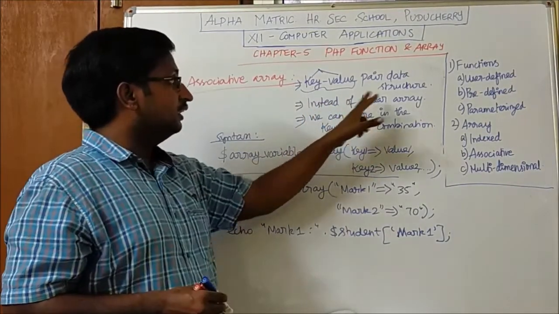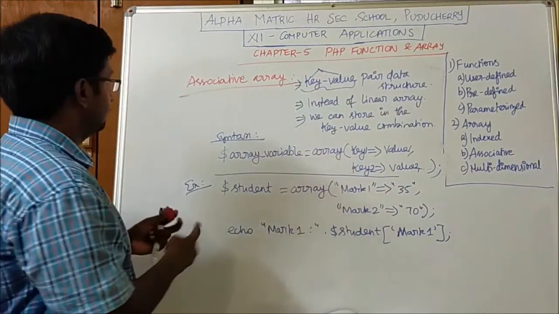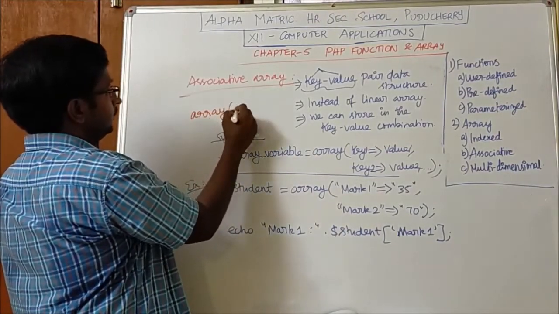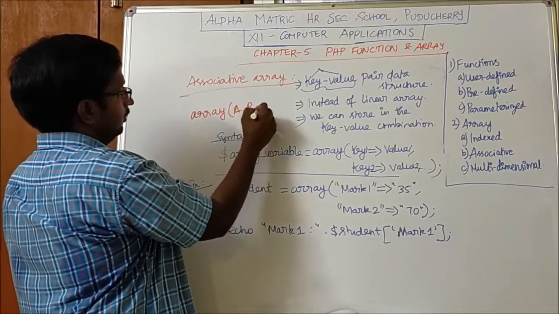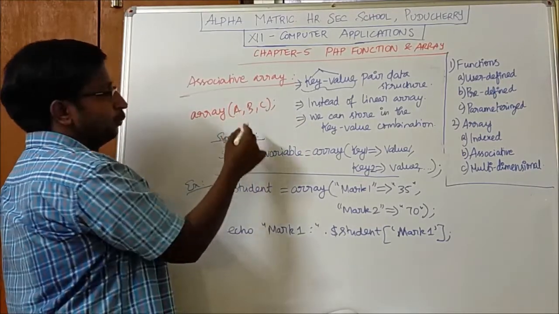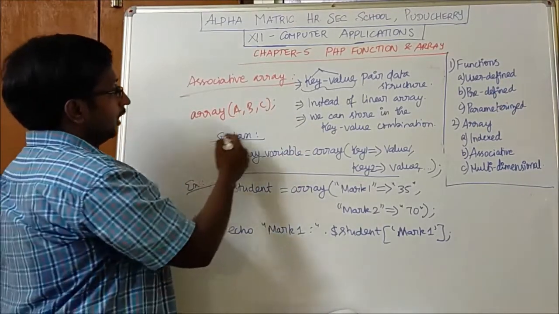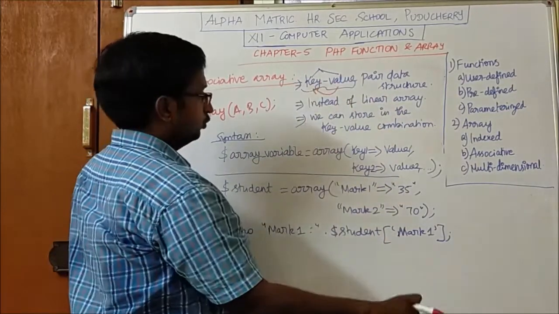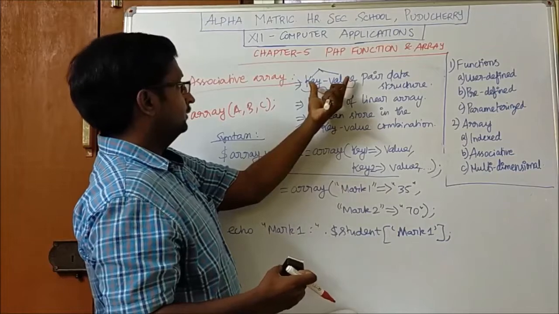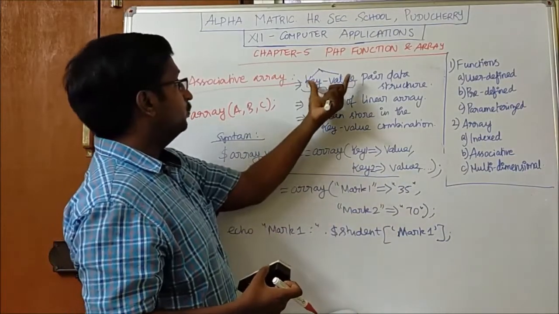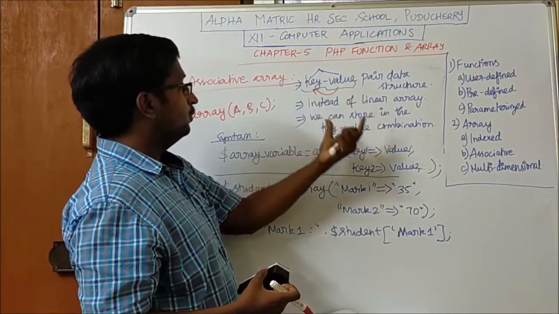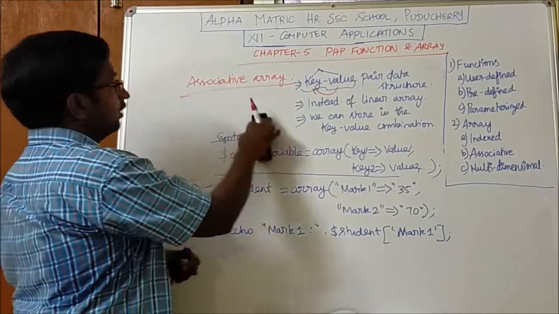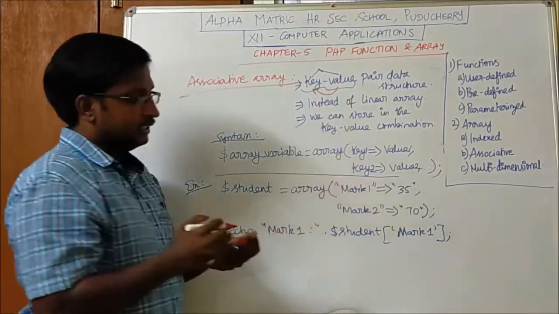So instead of using a linear array, continuously giving the elements like this and accessing with the help of index, we can assign the value to the key. So this forms a pair, and this pair will be given as an element of the array. So the value can be accessed with the help of the key.